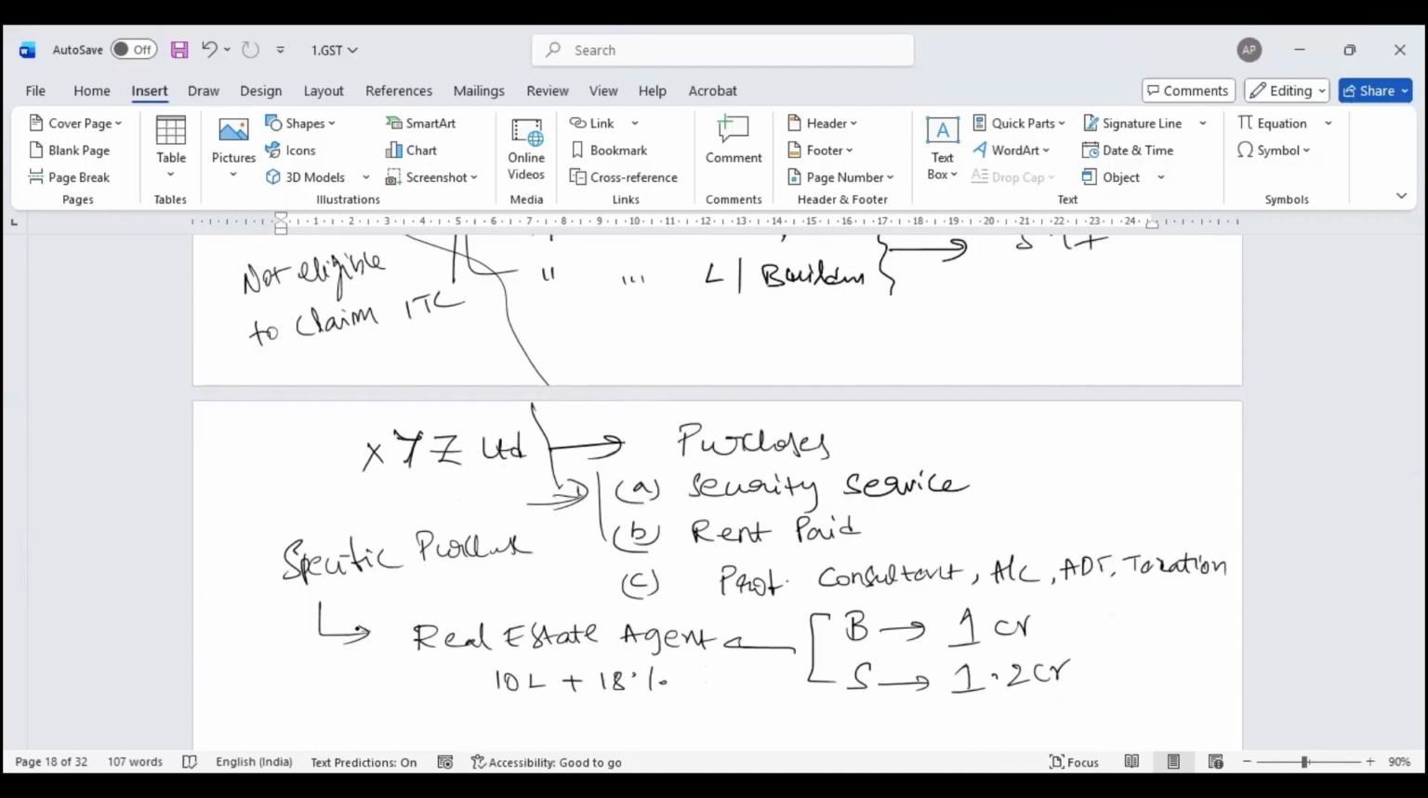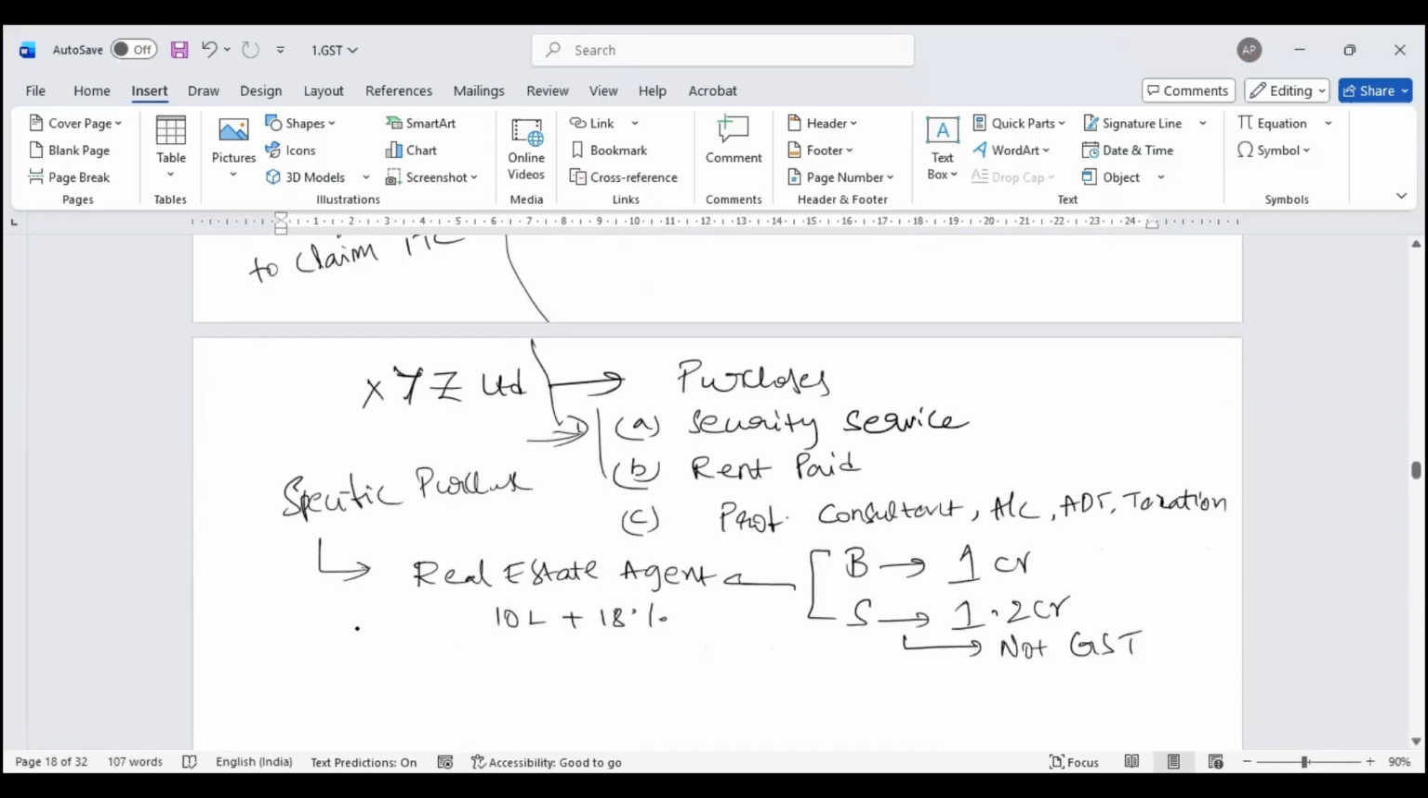This transaction is for an immovable property which is not subjected to GST. When I buy and sell a land or a building, that is not subject to GST. The sale of immovable property is not a GST item. Purchase and sale of a land is not subject to GST. Because land is not subject to GST, input tax credit I cannot claim. This is what they say.